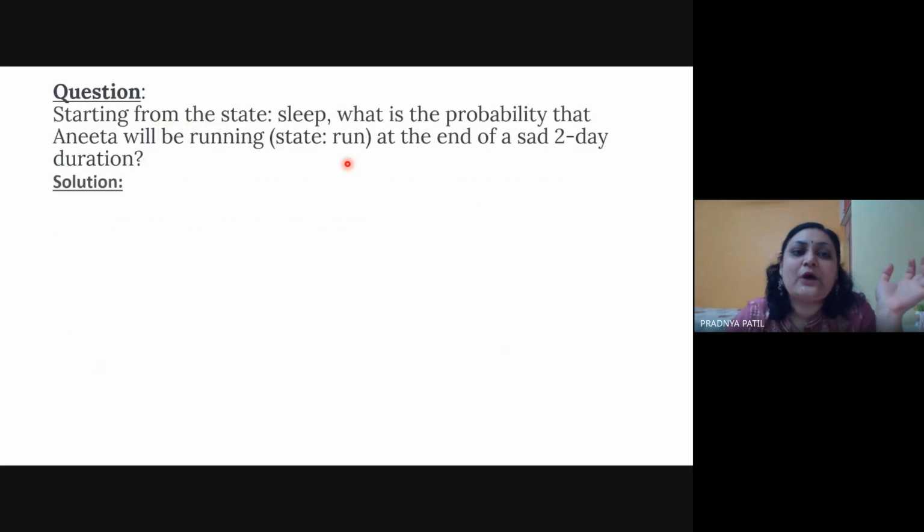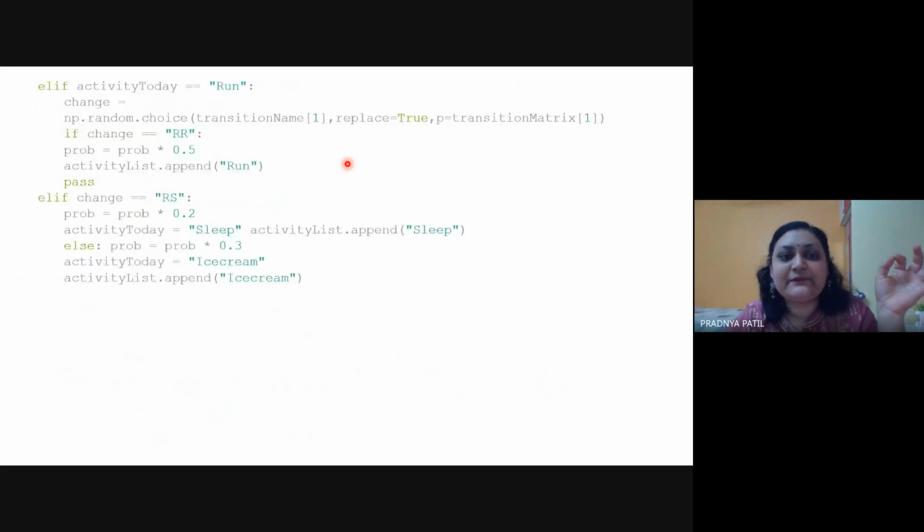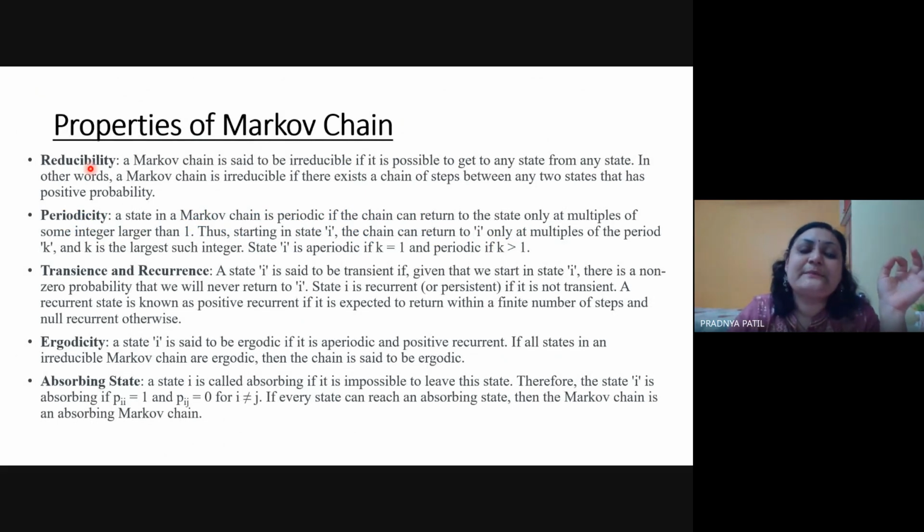Depending on how many arrows are available in your given diagram, there is a condition of reducibility and irreducibility. An irreducible Markov network means you can visit any node at any time. With the help of some path, you would be reaching that particular destination. So it is possible to get to any state from any state; this is an irreducible Markov network. But what if sometimes you go to one state and there is no option to come back? That is called a reducible Markov network. There, your Markov network will be reduced, that means it would be shrunk.